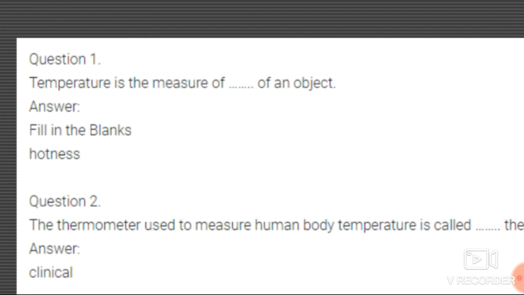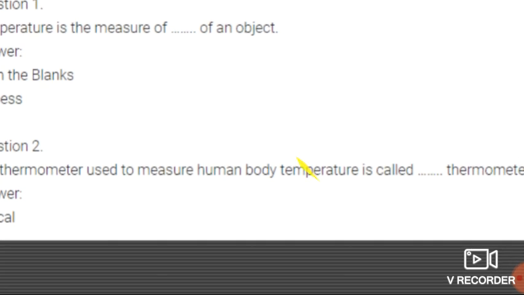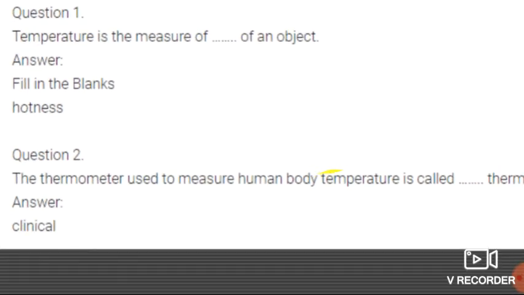The thermometer used to measure human body temperature is called dash thermometer. Yes students, all of you know that we have seen in the theory that the thermometer which is used to measure our human body, the thermometer which is used by the doctor, is known as the clinical thermometer. So here the answer should be clinical thermometer.